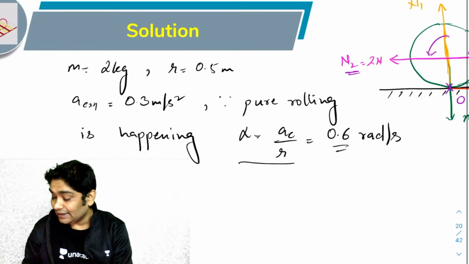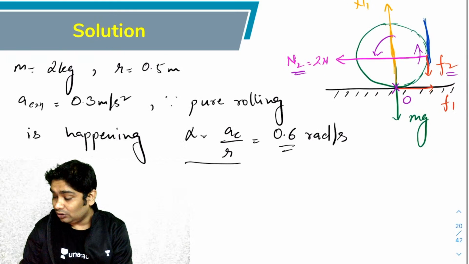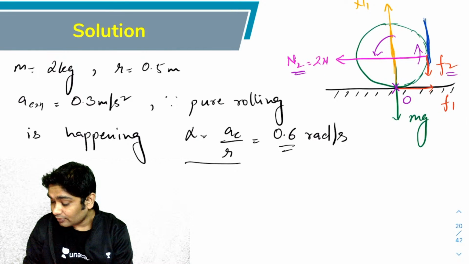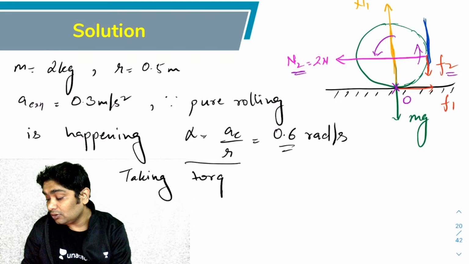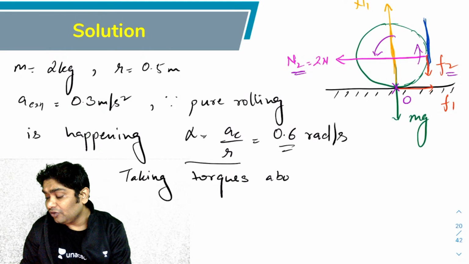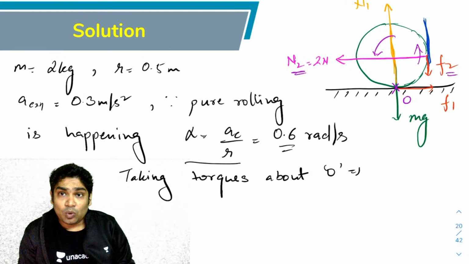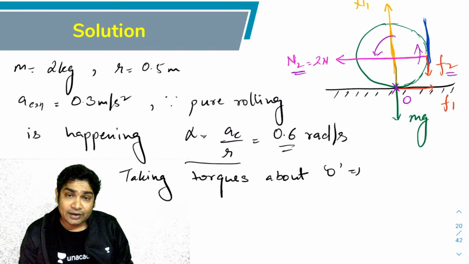Okay, so I can say that taking torques about O, what do we see? So I will have a torque which is anti-clockwise due to N2.